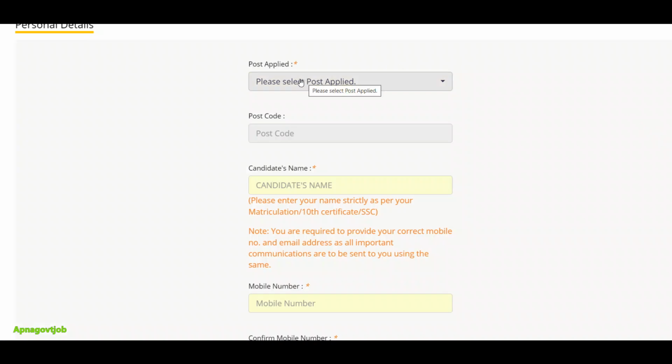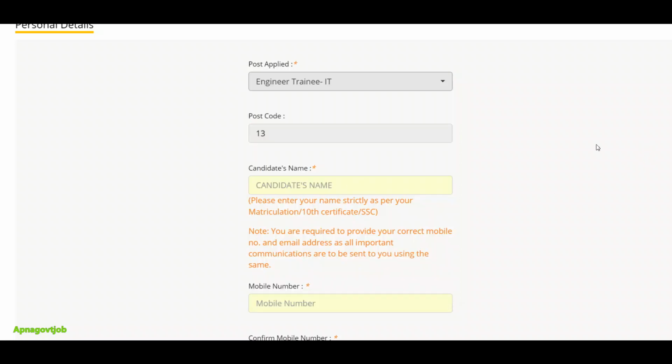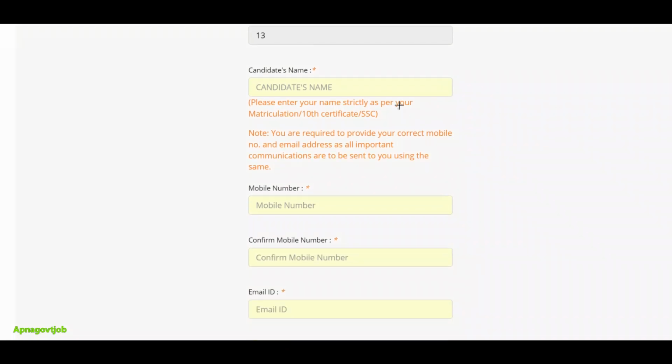Here we will select post applied. So select your post for which branch you want to apply. Okay, in the last video of notification I already told this thing, so you can check that if you don't know about this. So suppose I am selecting IT here. Then enter your candidate name as per SSC mark sheet. Okay, compulsory as per SSC mark sheet only. That means spelling.